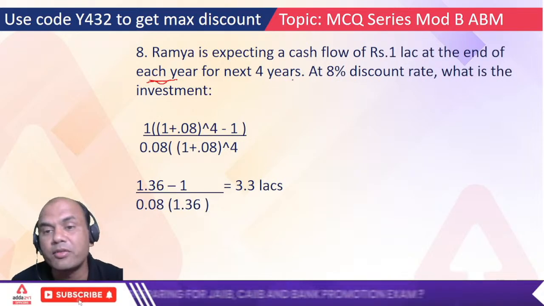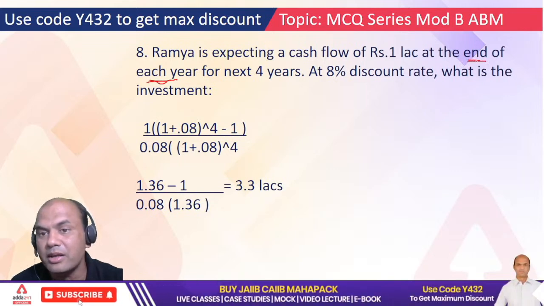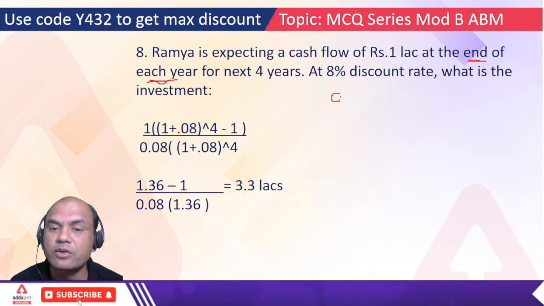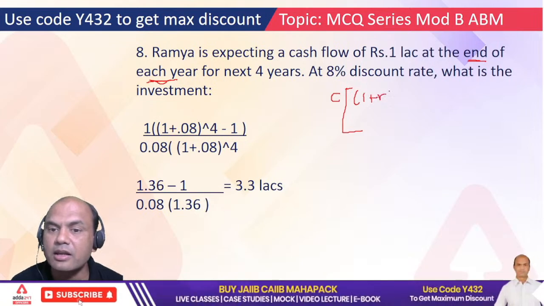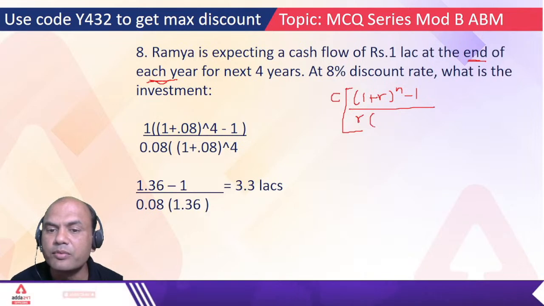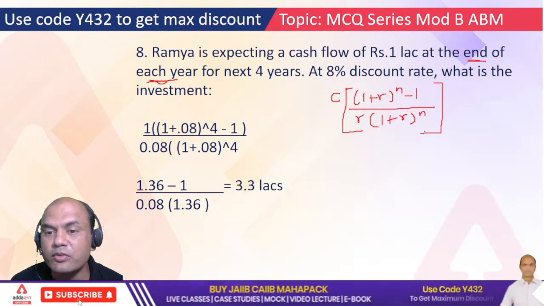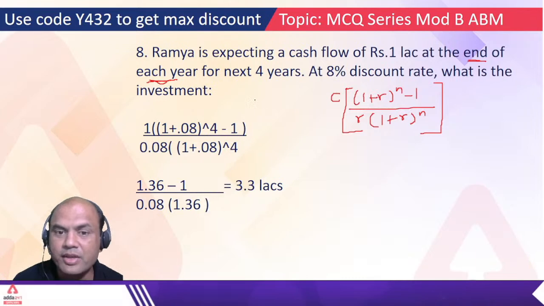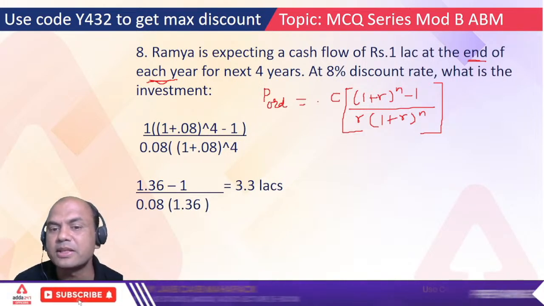So now what formula will we have to use here? End. End means it's an ordinary annuity. Remember? So the ordinary annuity formula. What is the ordinary annuity formula? See this, C into, right? Remember anyone? 1 plus R raised to n minus 1, the whole upon R into 1 plus R raised to n, right? This is the present value formula for an annuity, ordinary annuity, right? I'll write it over here, P ordinary. So that is the ordinary annuity present value formula.